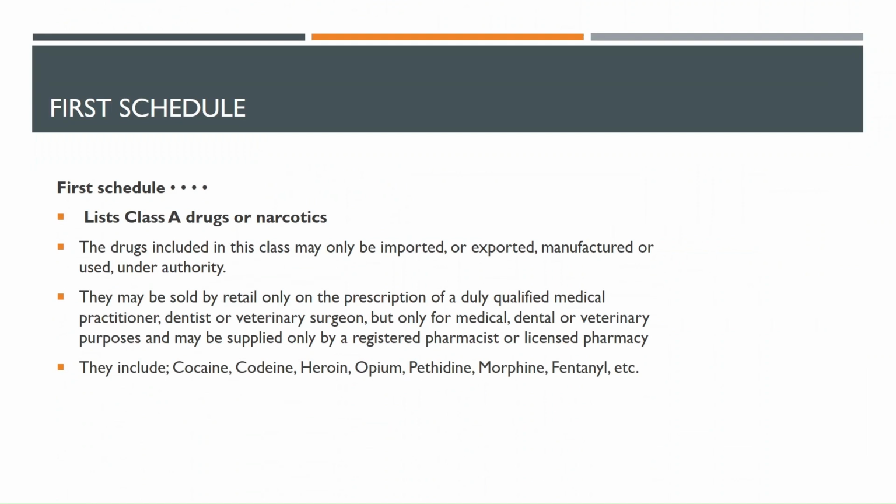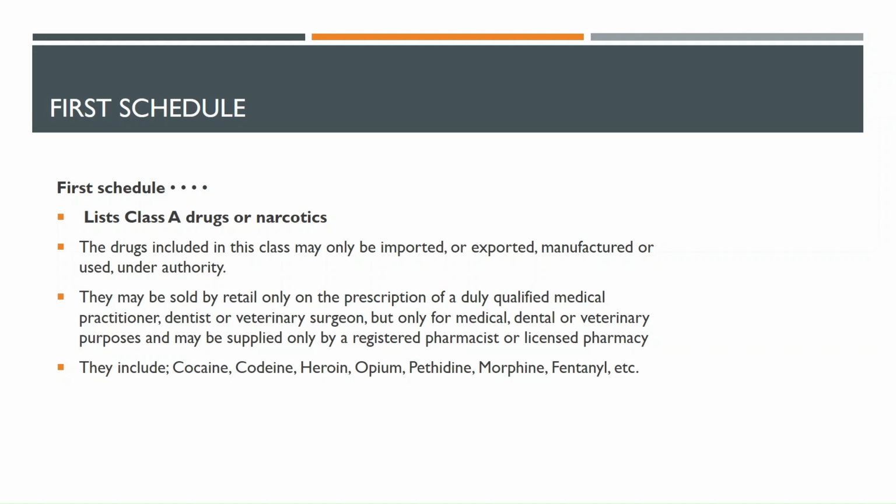We are taking one schedule at a time. The first schedule, those are the class A drugs or narcotics. The drugs included in this class may only be imported or exported, manufactured, or used under authority. Their use has to be supervised, and their importation has to be supervised and managed.